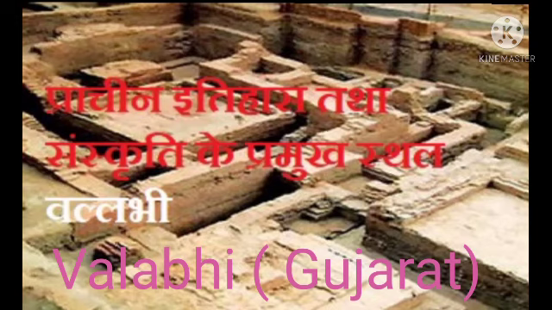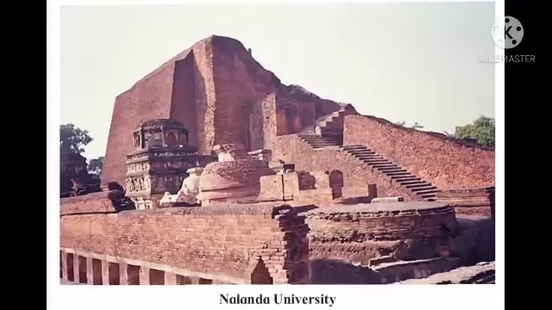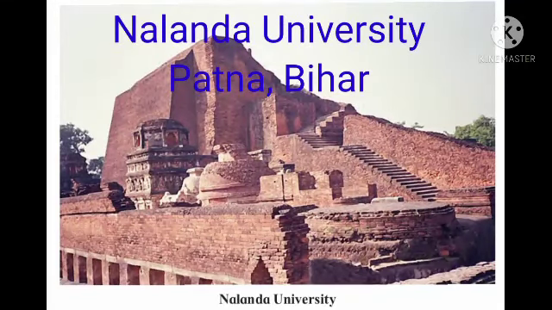Next is Vallabhi. Vallabhi was an ancient city in Saurashtra, that is Gujarat. From the 5th to the 8th century CE, it was an important center of Jain and Buddhist philosophy. Yuan Chwang and Itsing, the Chinese Bauddha bhikkhus, had visited Vallabhi. Next is Nalanda University. The remains of the ancient Nalanda University can be found near today's Patna city in Bihar.